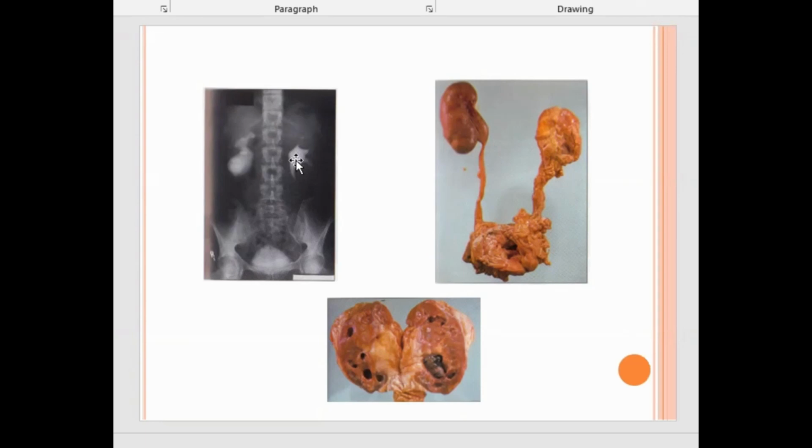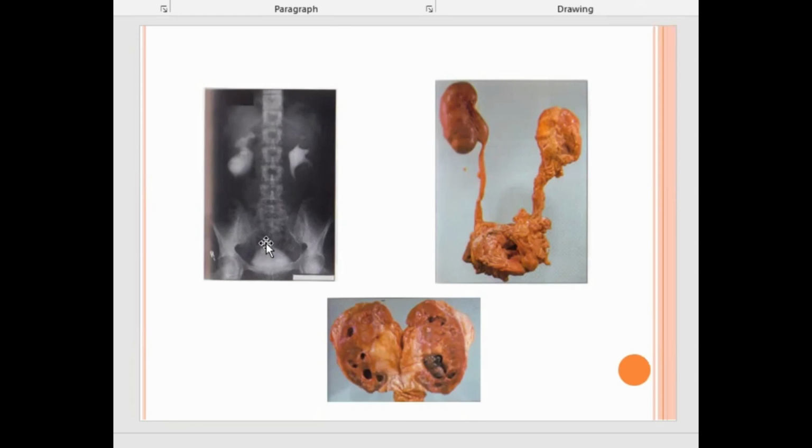Okay, and in this X-ray, this is an intravenous pyelogram. You see the right side of the picture and the left side. Calyces are so sharp on the left side. Okay, the bladder is clear. The trigone, the triangular structure of the bladder, is maintained. There is obstruction somewhere in the right ureter, so the kidney is converted into a bag or sac.